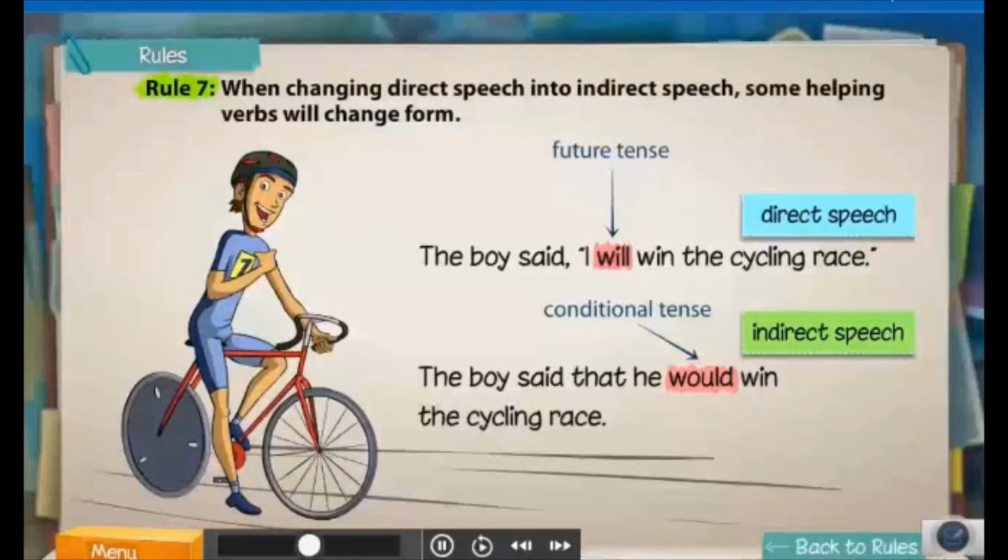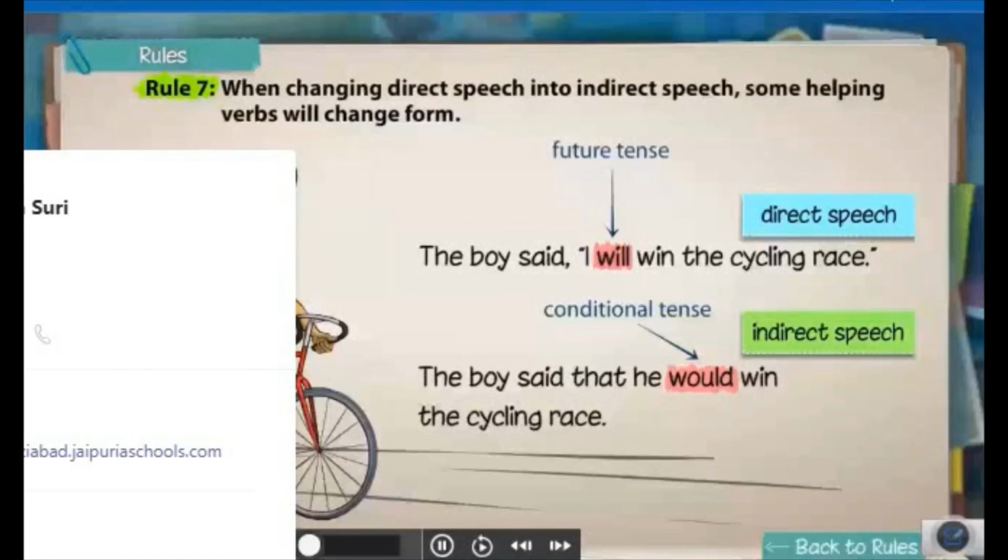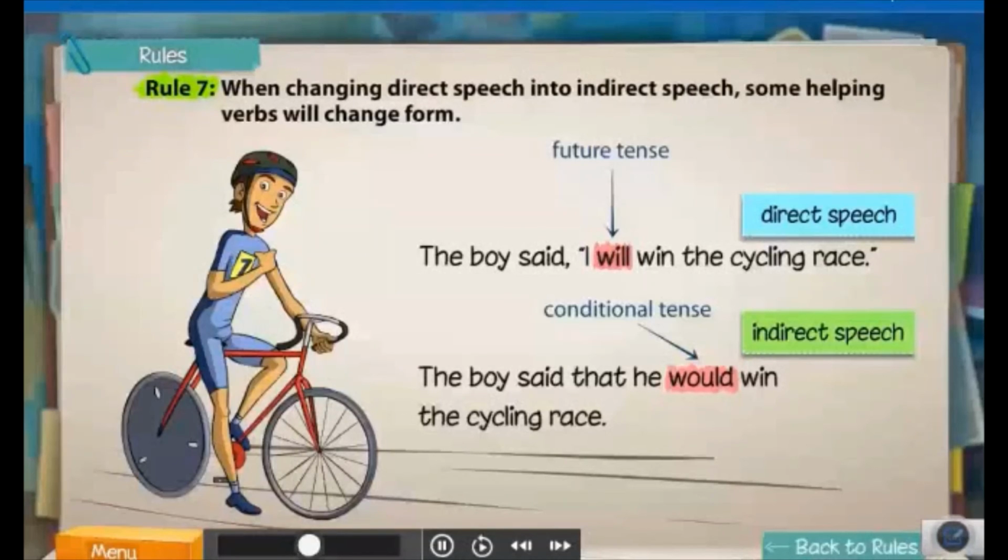Similarly, the helping verb can changes to could in indirect speech. However, helping verbs like could, would, should, might, and ought do not change when converting direct to indirect speech. Here are some examples.